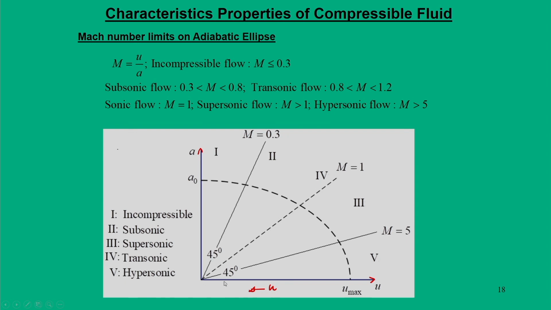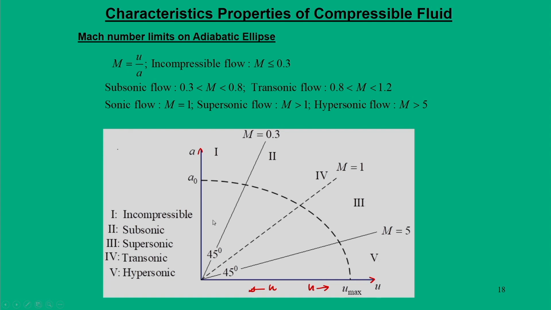For that reason we say that we are moving towards incompressible medium when u decreases, but when u increases, that means when we are going towards right hand side, then u keeps on increasing. So, relative importance of u increases more and more as we move towards this.